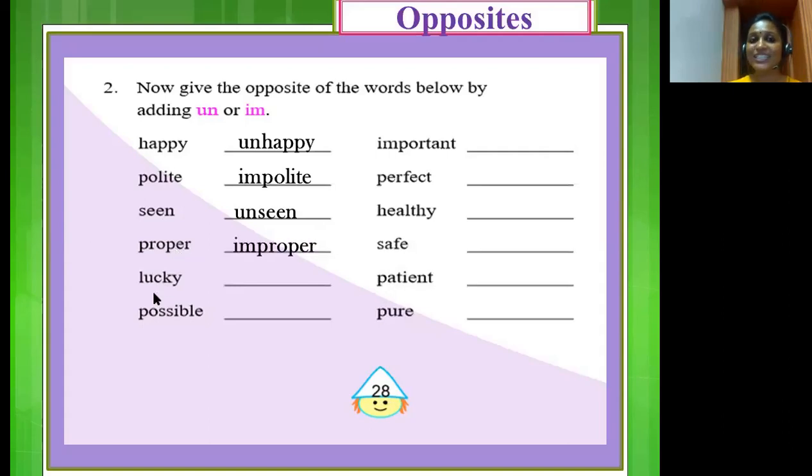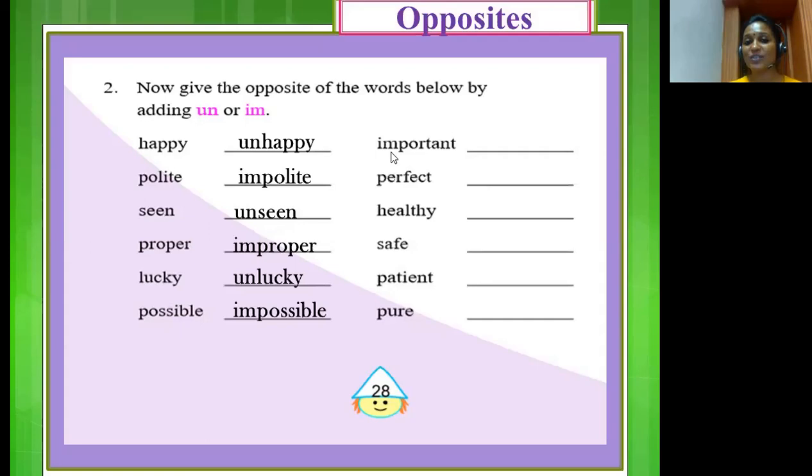The next word here is lucky and if we add un in front of the word, we get the opposite, unlucky. Here we have possible. Now, which one should we add here, children? Very good. We must add im in front of it and it becomes impossible.